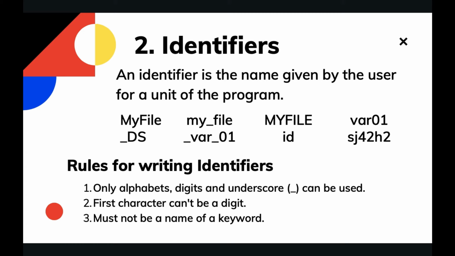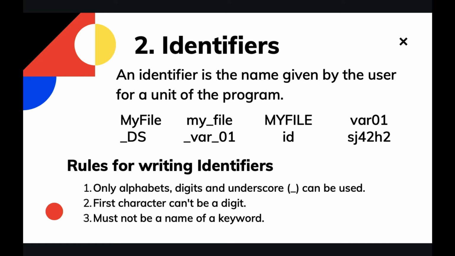C is a case sensitive language. What do you mean by case sensitive language? Case sensitive language means that it treats capital letters and small letters differently.